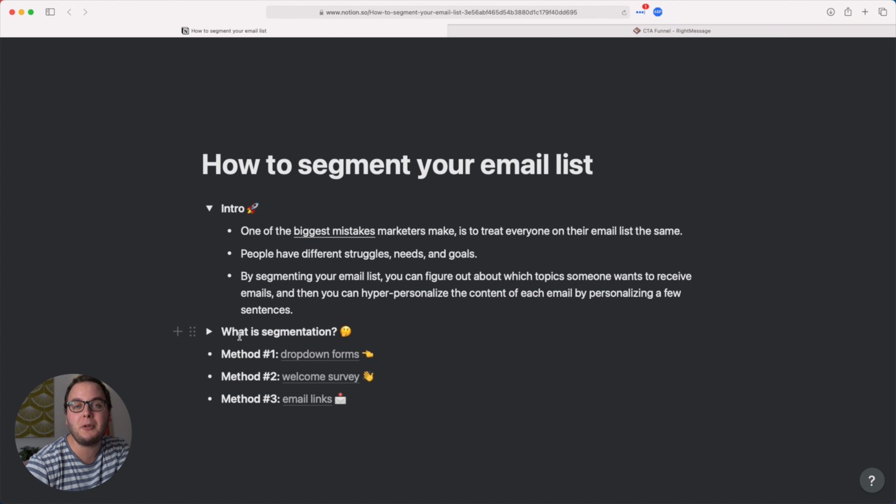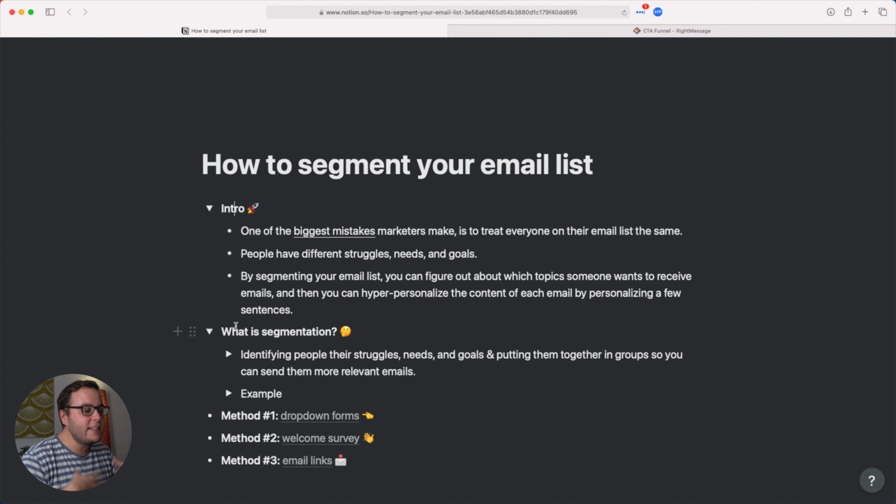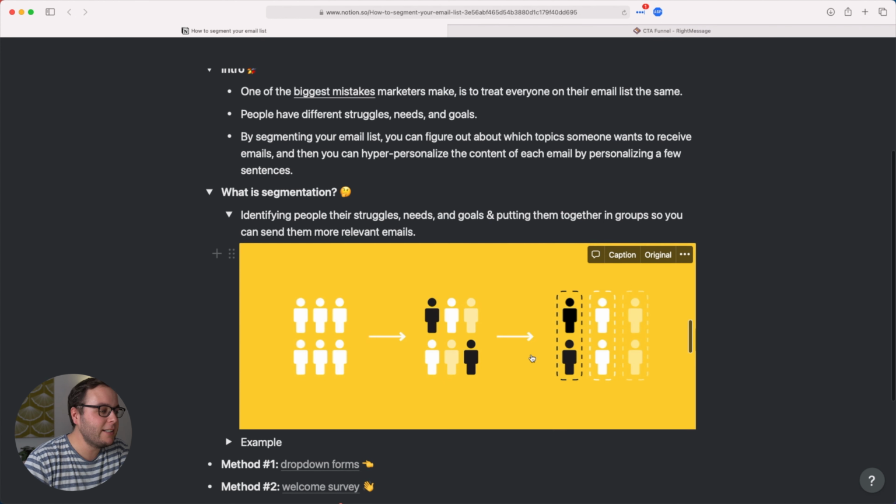What I want to do first is explain what segmentation is, and then show you 3 different methods that you can use to segment your email list. So what is segmentation? Segmentation is basically identifying people, their struggles, needs, and goals, and then putting them together into groups so that you can send them more relevant emails. You also see this in this little illustration over here. This is how most people are treating their email list right now. I think we should go to the next step. We should identify people, their struggles, needs, and goals, and put them together into groups so that we can send them more relevant emails.